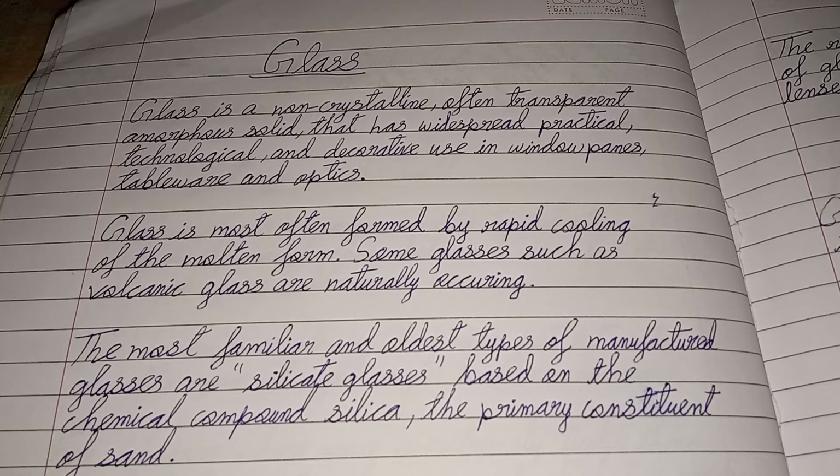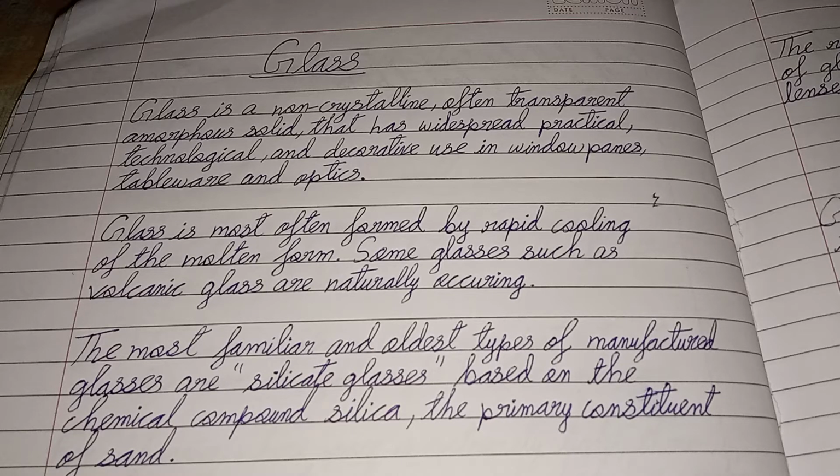In this video we are going to learn about glass. Glass is basically a non-crystalline, often transparent, amorphous solid that has widespread practical, technological and decorative use in window panes, tableware and optics. Glass is most often formed by rapid cooling of the molten form. Some glasses such as volcanic glass are naturally occurring.